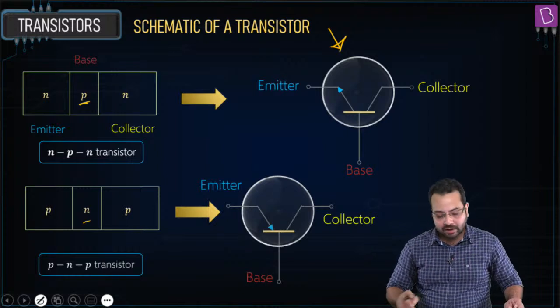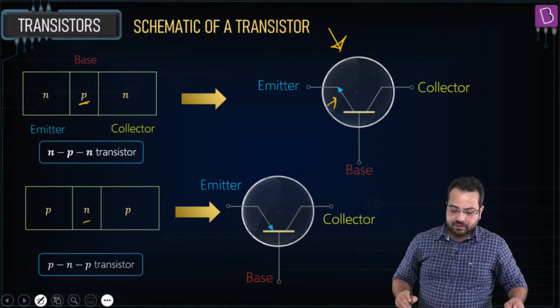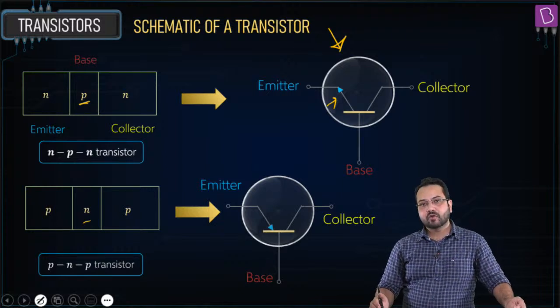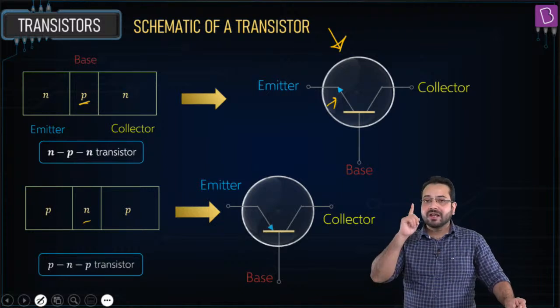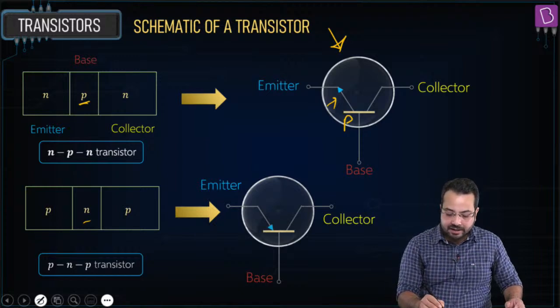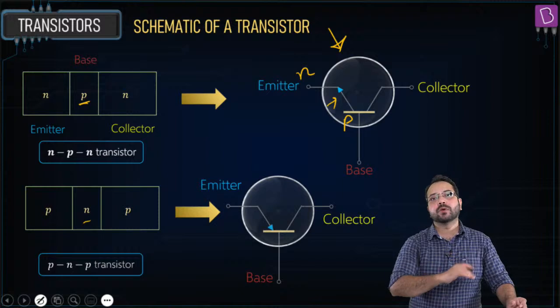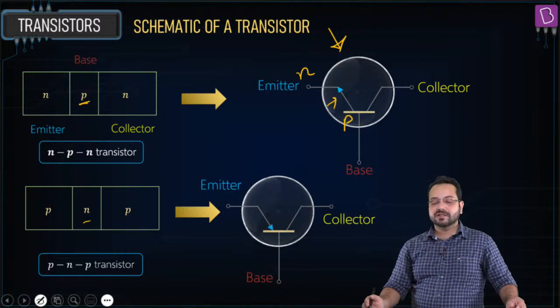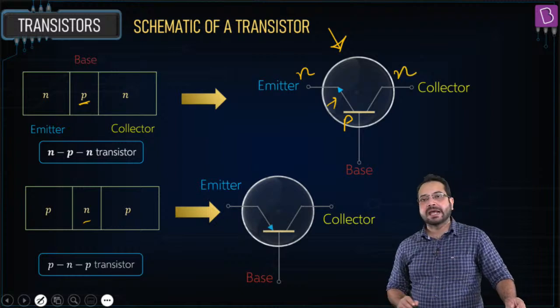So I'm going to tell you a shortcut. This arrow over here tells me the direction of current, from the base to the emitter or from the emitter to the base. The only thing you need to remember is that the current is always going to flow from P to N. So if the current is flowing from P to N, then obviously what kind of transistor is it? It is an NPN transistor.